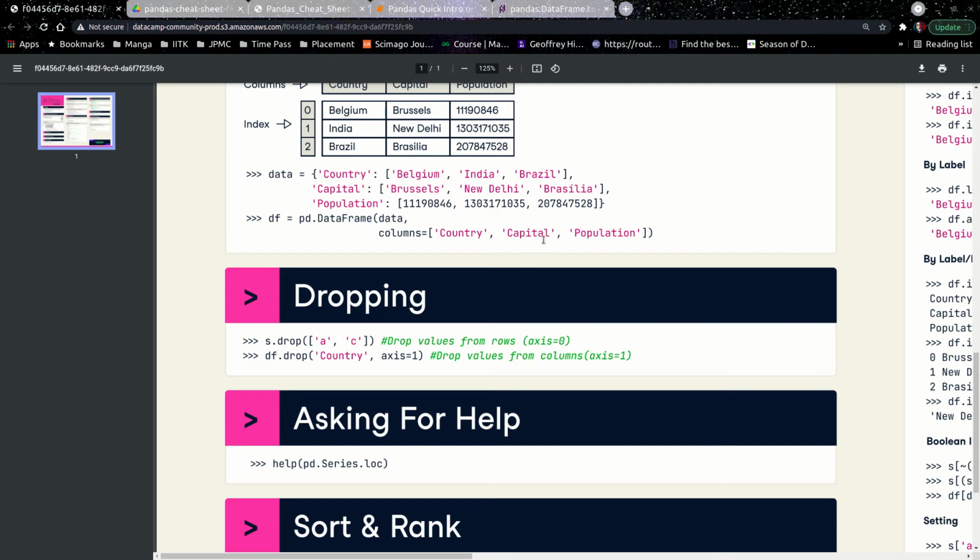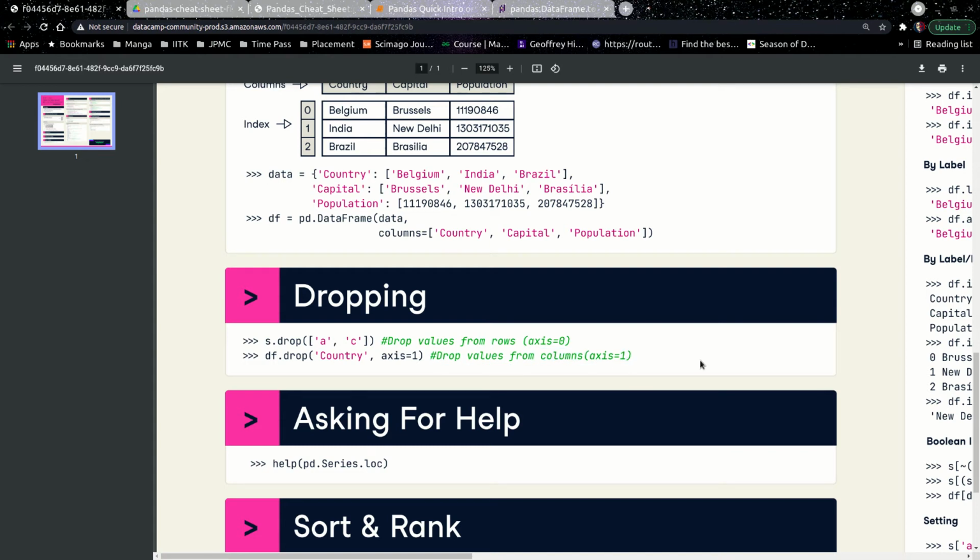So the proper way is to use s.drop and the column name. Now you can specify multiple column names, and you can also drop rows. Dropping means that you are removing entire rows or columns. If you don't specify any axis, that means axis is equal to 0 and values will be dropped from rows. If axis is equal to 1, dropped values will be from columns.